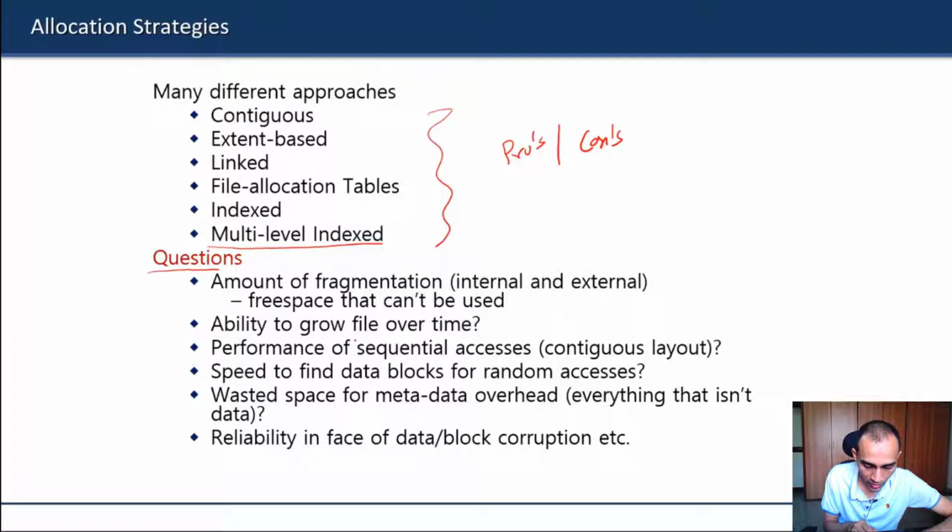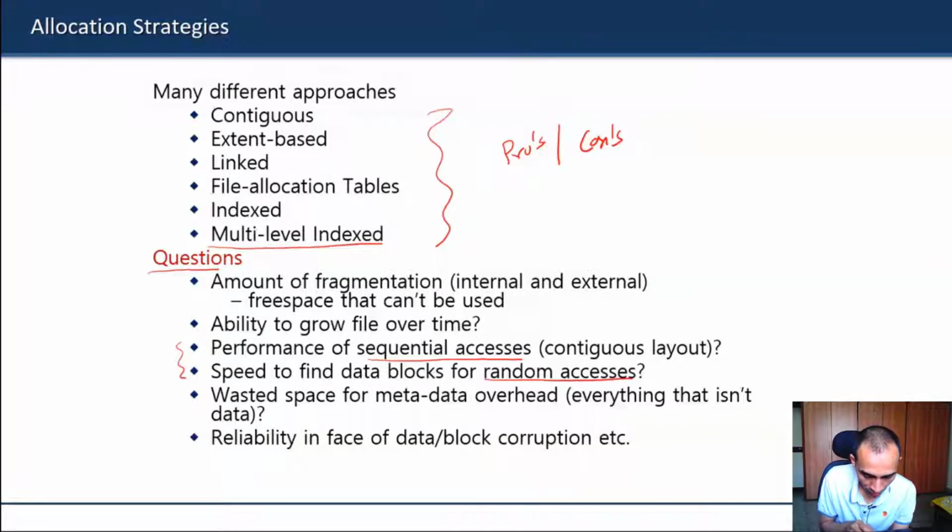Similarly, we have to see how much flexibility we'll have to grow our file over time. Once we have stored a file, we would like to continuously grow it in future, so we should have a lot of flexibility to expand that file. And then we'll have to see the performance, because disk IOs are going to be very costly. So we have to see how much speed we can get with sequential access versus random access. If we are randomly accessing different parts of the file, or reading the file from the beginning to the end, how will these approaches perform in terms of speed?